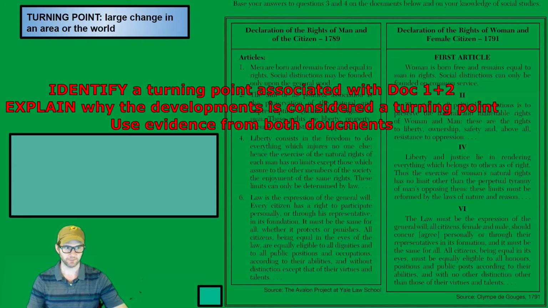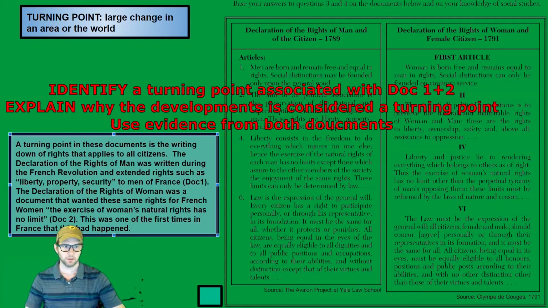Okay, turning point. Identify a turning point in these documents and then explain the turning point. A turning point answer is worth 2 points, I believe, so we spend a little more time on it. So first, we identify a turning point. A turning point in these documents is the writing down of rights that applies to all citizens. Okay, so that would be the turning point. Now we explain that, and we have to talk about each document.